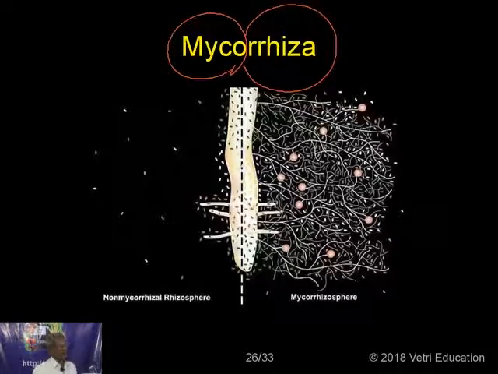There is ectomycorrhizal association, endomycorrhizal association, and there are certain plants which will never grow without the fungal association. A Pinus plant must find a fungus, a mycorrhiza, and only then will it grow. Otherwise, even when it is a seedling, it will die. So the mycorrhizal association is a very important association for the life of the plant.